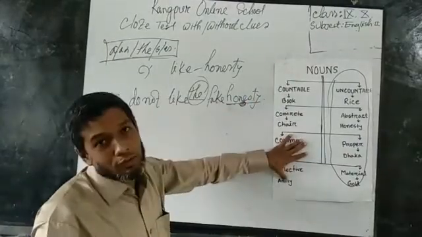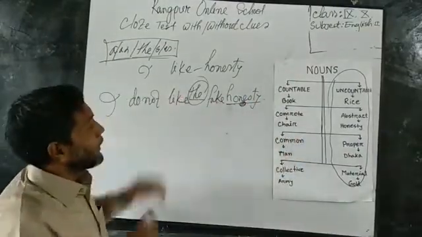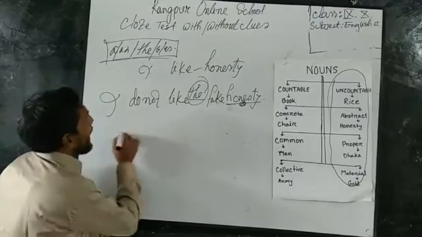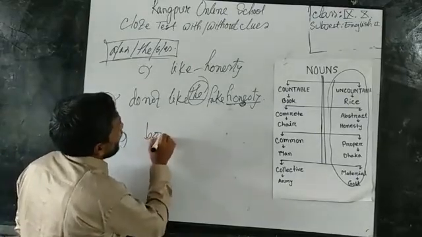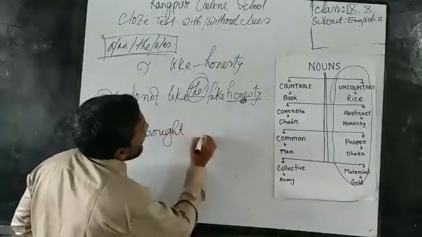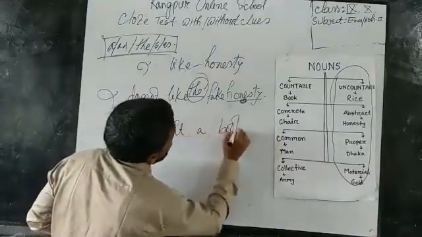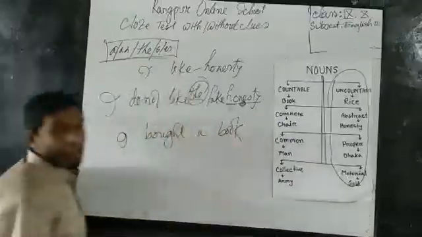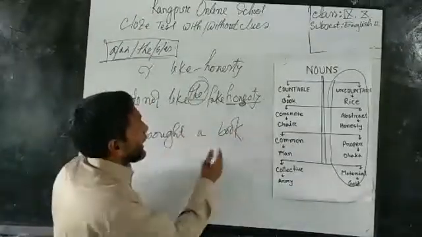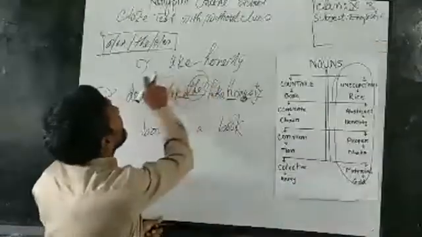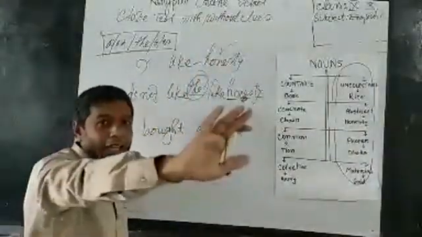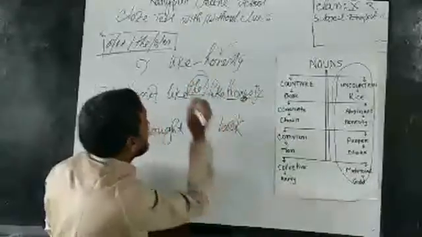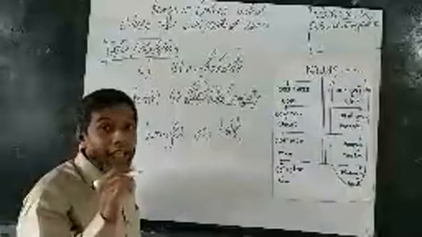So these pronouns, when we use them, I bought a book. So dear students, now understand here, when I wrote this sentence, I didn't use any article here, a, an, or the. But when I make a sentence with a book, then automatically I have written a.